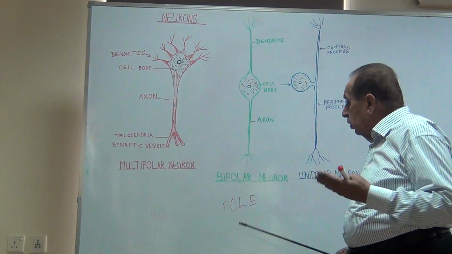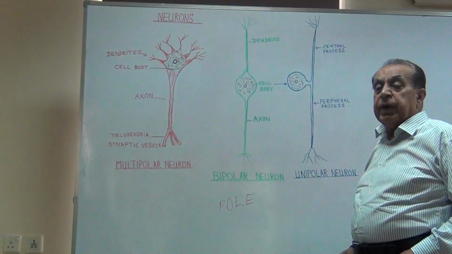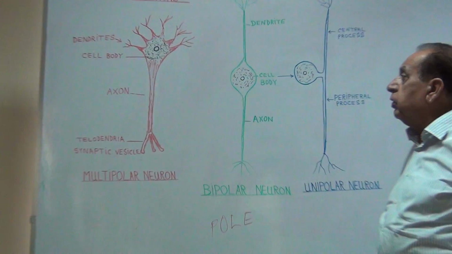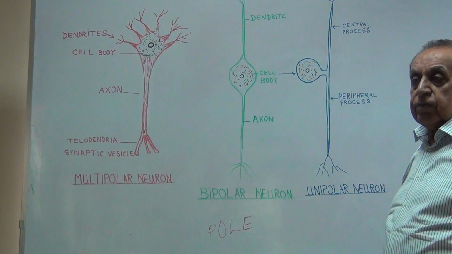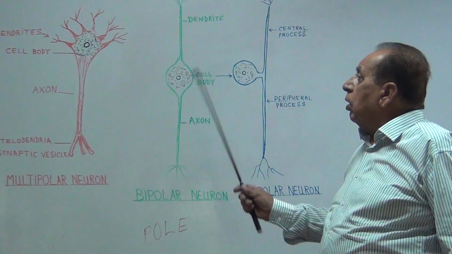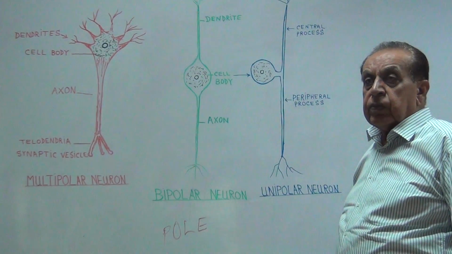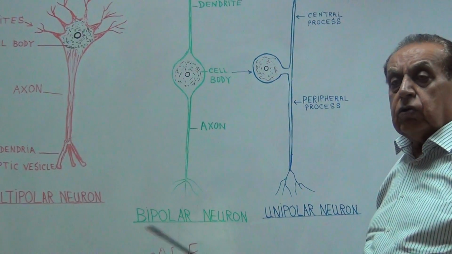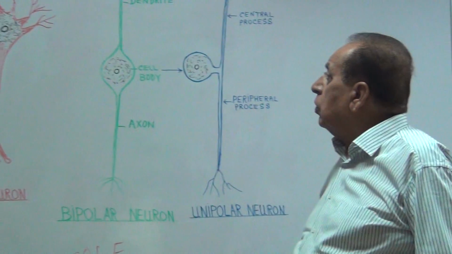Now, depending upon the number of these poles, these neurons are divided into different groups.